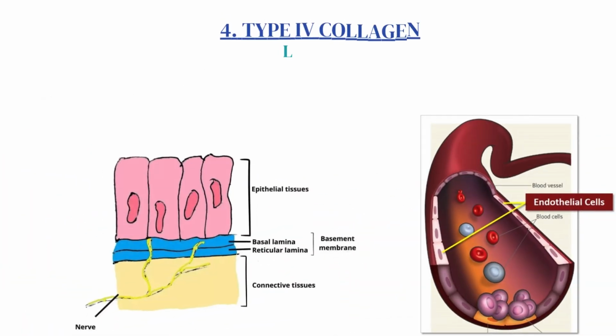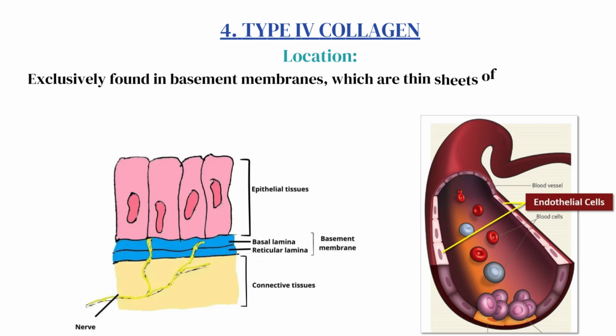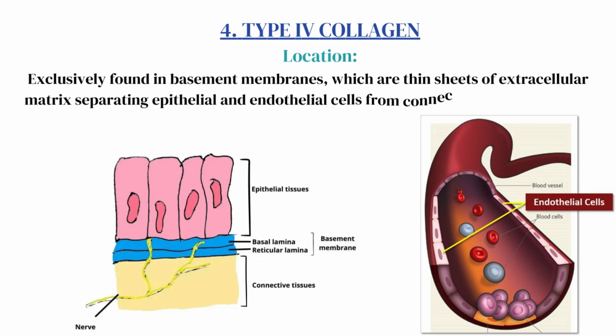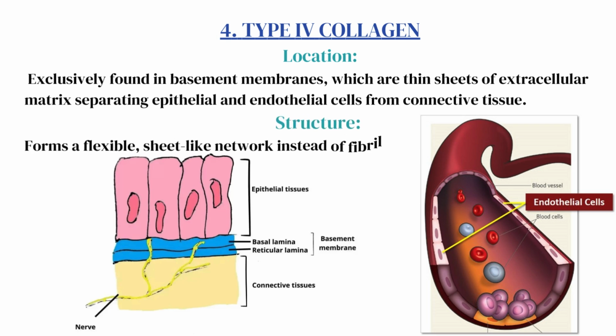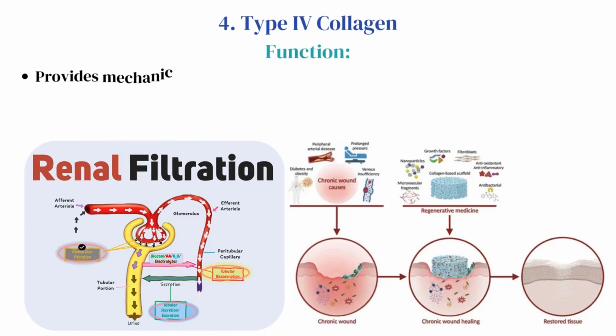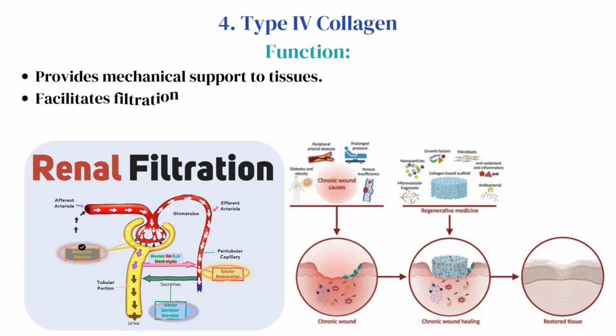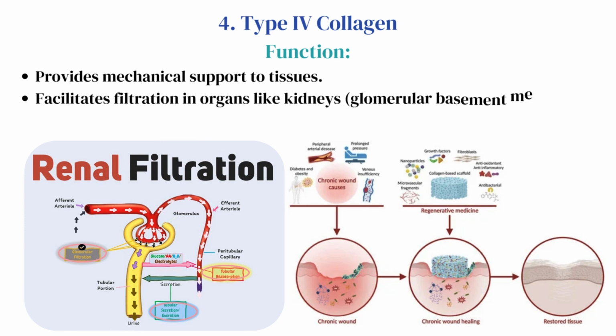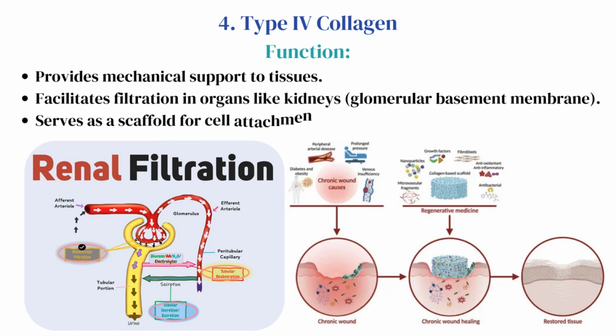Type 4 collagen. Location. Exclusively found in basement membranes, which are thin sheets of extracellular matrix separating epithelial and endothelial cells from connective tissue. Structure. Forms a flexible, sheet-like network instead of fibrils. Function. Provides mechanical support to tissues. Facilitates filtration in organs like kidneys, glomerular basement membrane. Serves as a scaffold for cell attachment and migration during tissue repair.